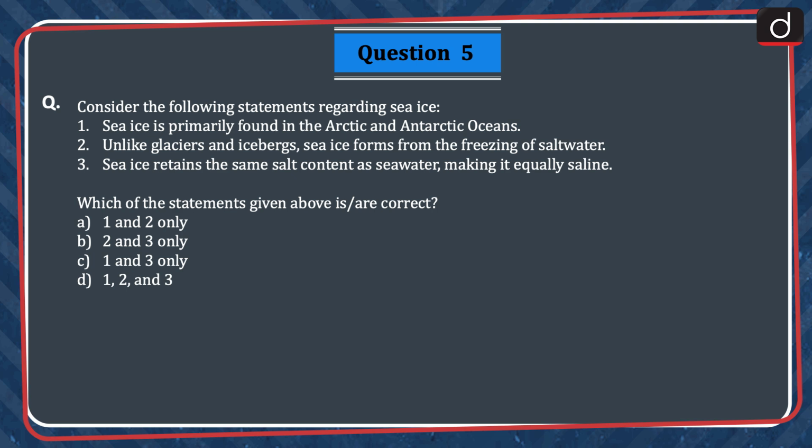Next question is, consider the following statements regarding sea ice. Sea ice is primarily found in the Arctic and Antarctic oceans. Unlike glaciers and icebergs, sea ice forms from the freezing of salt water. Sea ice retains the same salt content as seawater, making it equally saline. Which of the statements given above are correct? Option A, 1 and 2 only. Option B, 2 and 3 only. Option C, 1 and 3 only. Option D, 1, 2, and 3. The correct answer is option A, 1 and 2 only.